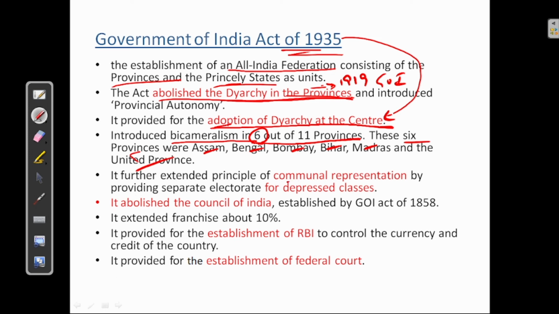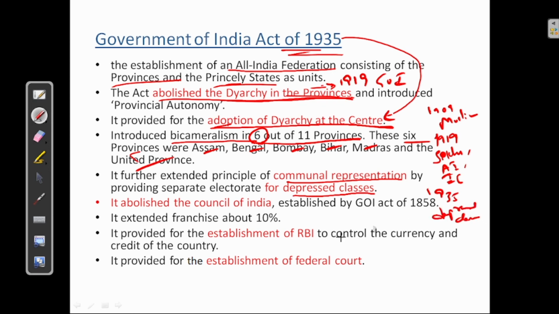Next, it further extended the principle of communal representation by providing separate electorate for depressed classes. Okay, in 1909, communal representation was established for Muslims. In 1919, it was further extended to Sikhs, Anglo-Indians and Indian Christians. Now in 1935, it is extended to depressed classes.